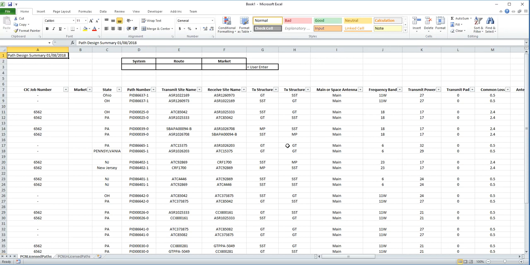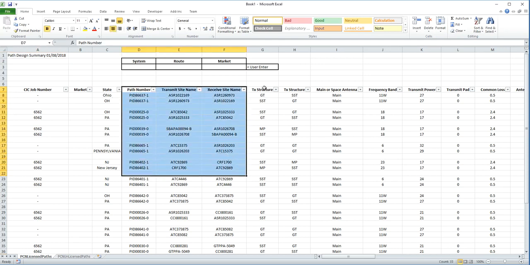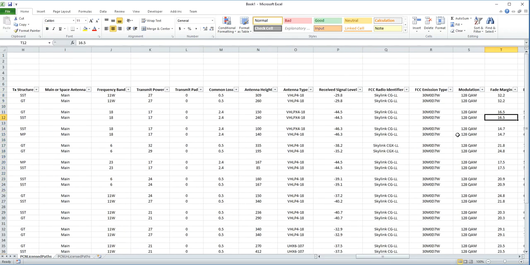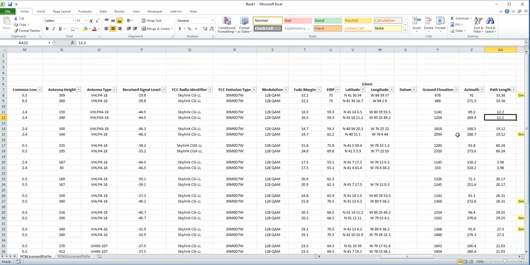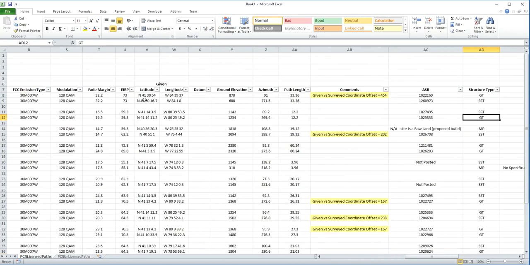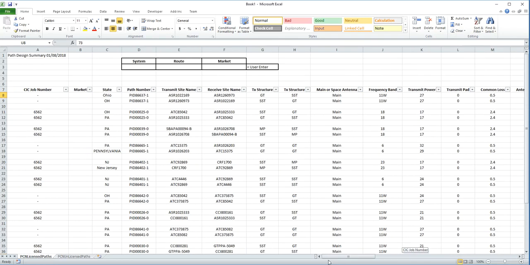So this is, as I say, the format that they've requested, and you can see the paths here and the structure types and the antennas, the bands, the transmit power and losses, and RSLs and fade margins, and everything they need to know. Latitude, longitude, EIRPs, elevations, azimuths, and so on. So this is what we would then send for coordination. We could include additional information at the top if we want to add notes or explanations.